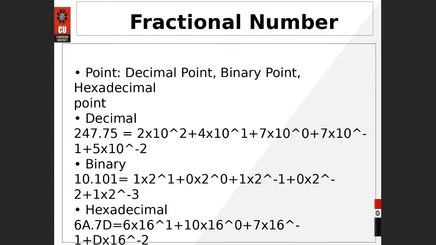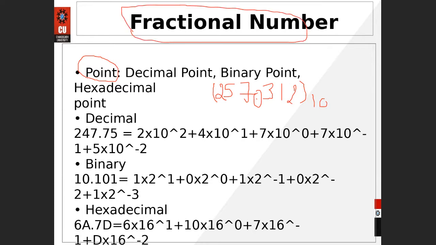So next is the fractional number. What do you understand by a fractional number? Generally a picture comes into your mind, something like a point. Like in a general decimal number you are going to write 257.312. So that point always comes into your mind whenever we discuss the term fractional number. So this point or this dot comes into the picture.